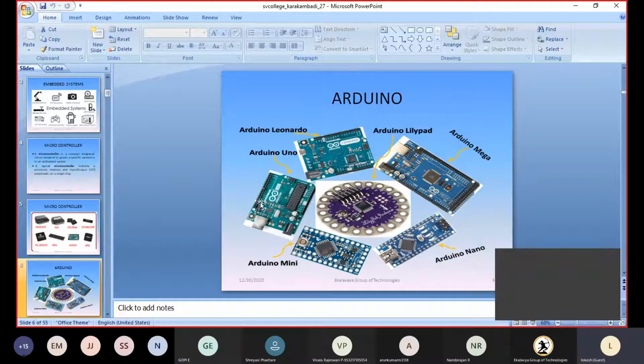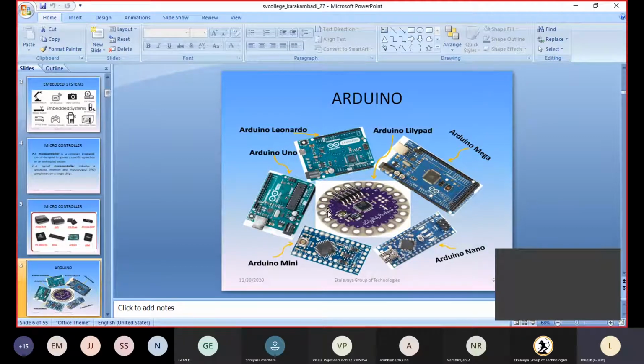These are the different variations of the Arduino. I can call it a classification of the Arduino. Arduino has different types like Arduino Mini, Arduino Nano, Arduino Mega, Arduino Leonardo, Arduino Uno, and Arduino LilyPad.